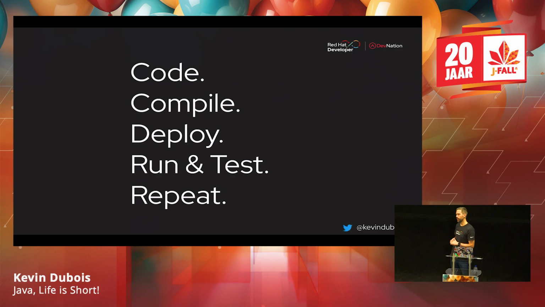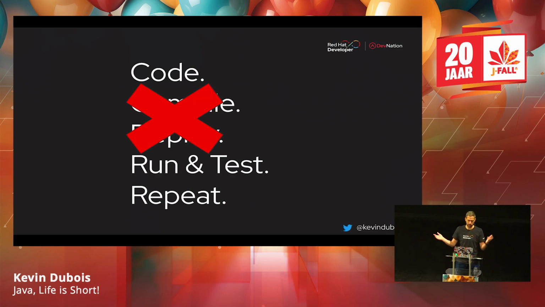So most of the time with Java, this is the cycle, right? We do our coding, then we compile, then we deploy it on our local server or whatever if we're creating an API or an application, then we run it, we test it, and then repeat it, right? We write some code, then have to compile and deploy, which is a little bit annoying, especially if you come from an interpreted language where you can just make your changes and refresh your browser and you're good to go. So, that's what we want to have with Java as well.